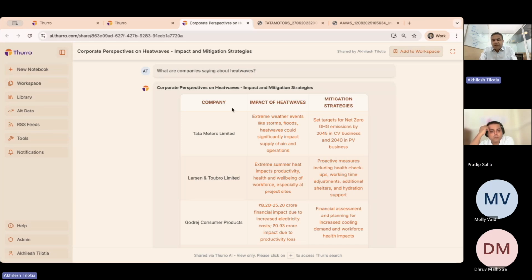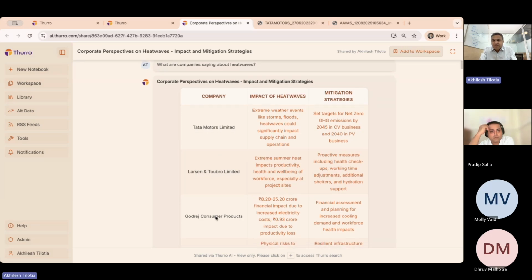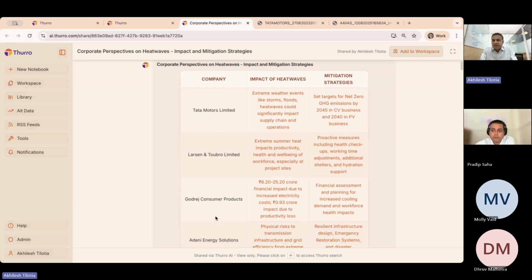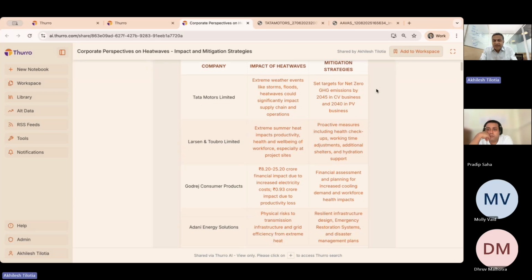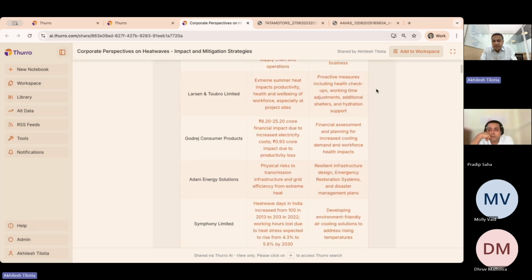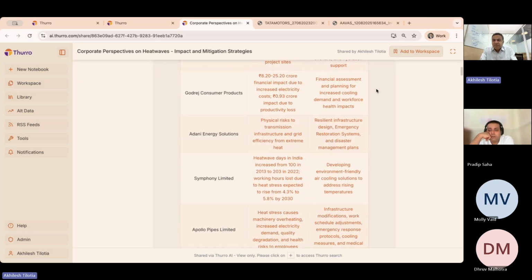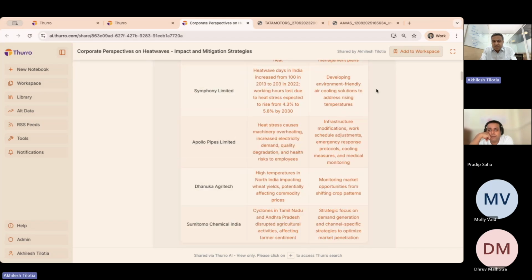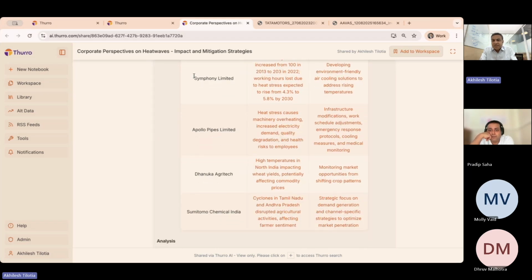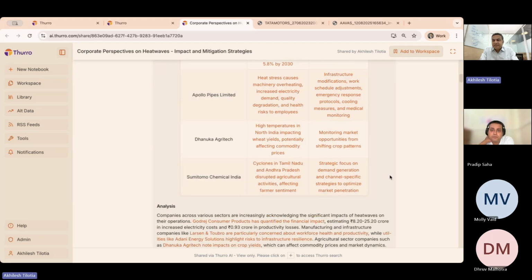So with such an open-ended question, what you get is for different companies, and these are some of the larger companies in the country, what are they saying about the impact of heat waves, and also starting to talk about the mitigation strategies that they have. As you can see, these are all the larger companies and how they are talking about this. I will keep going down. And you can see they range in a lot of sectors. So from agri to chemicals to power, to pipes, etc. There's a wide range that this has covered.